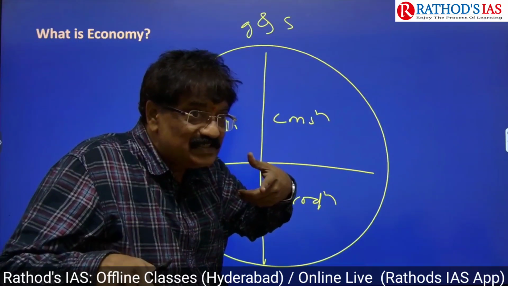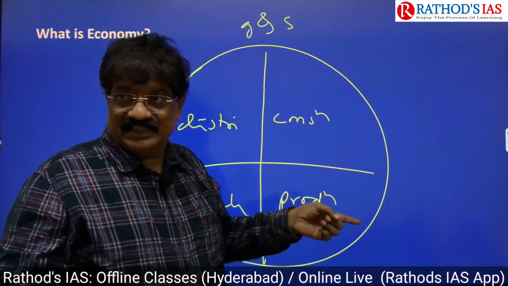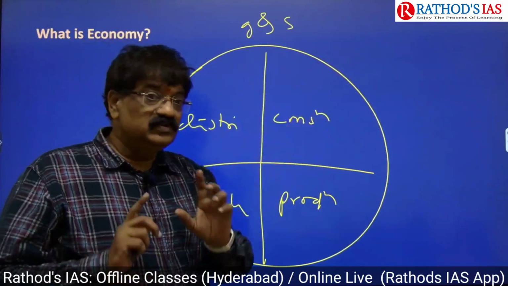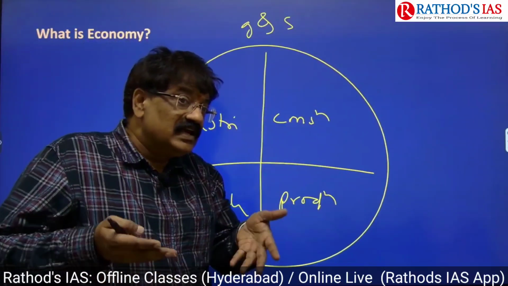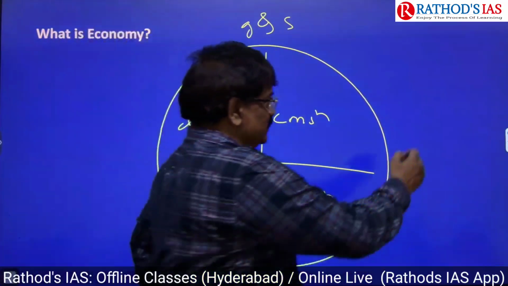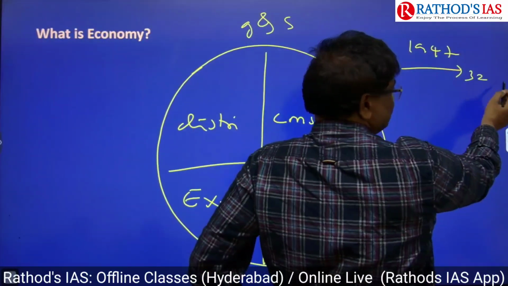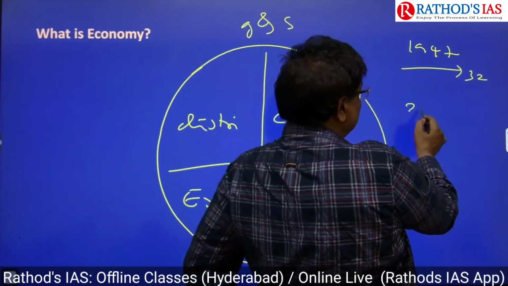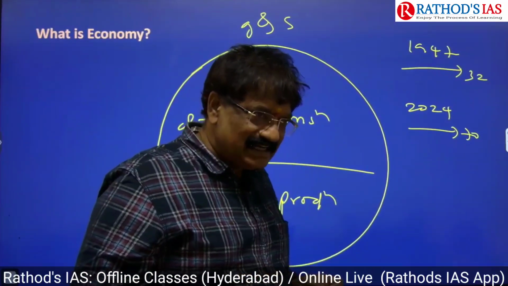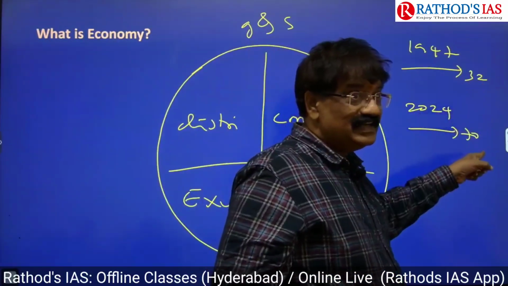You sat in the class to get the economy. This is a wish, your goal, your desire. That's why you sat here. Consumption means using goods and services. If you use more goods and services, your life expectancy will increase. You see here, in 1947 our life expectancy was only 32 years. Now, in 2024, it is 70 years. The Indian citizen's life expectancy has jumped from 32 years to 70. The reason?